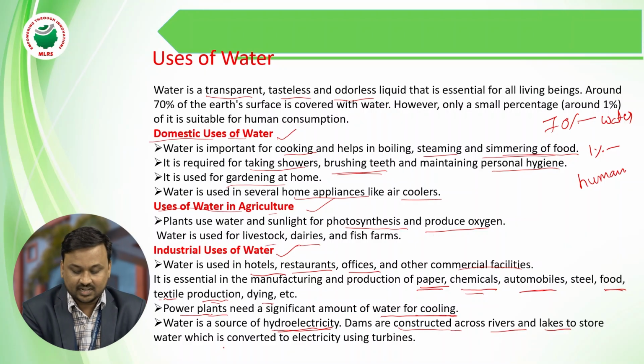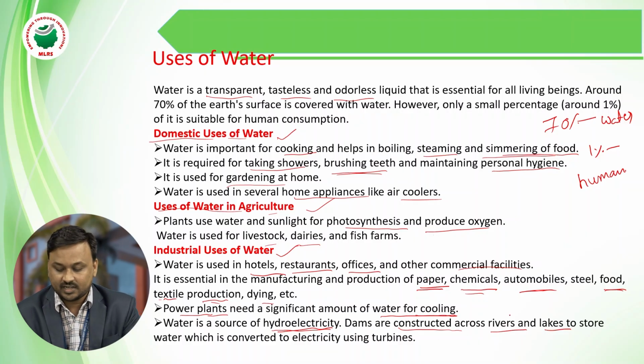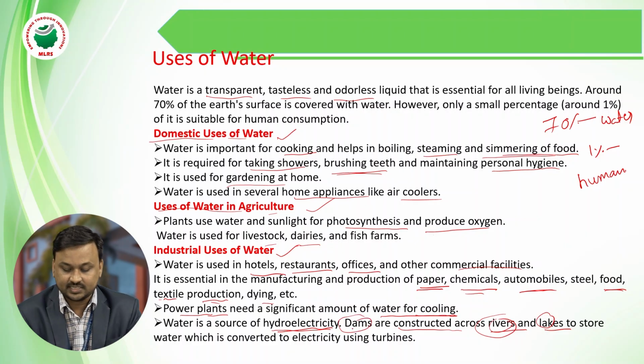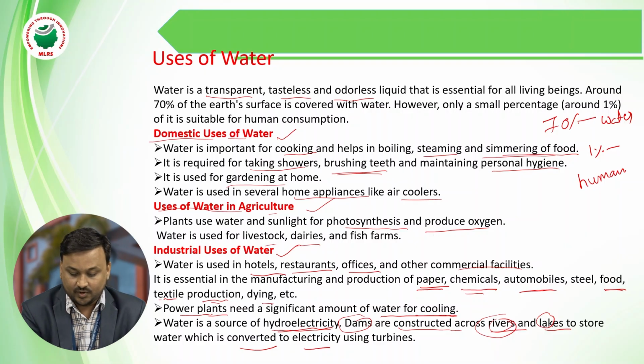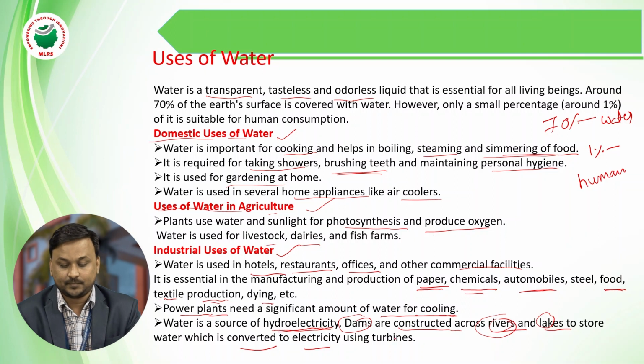The water stored in dams is converted to electricity using turbines, which convert the energy into hydroelectricity. In this purpose also, water is a main use.